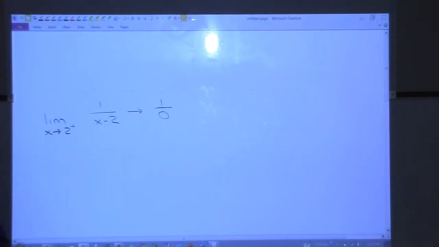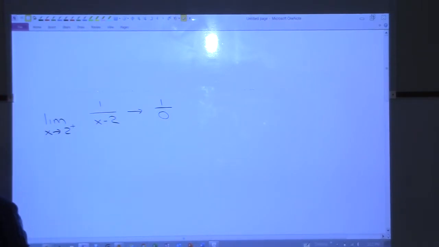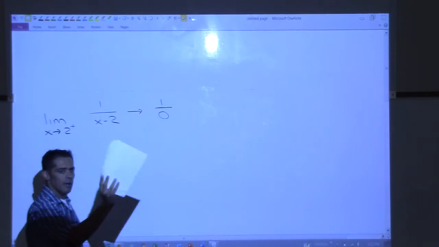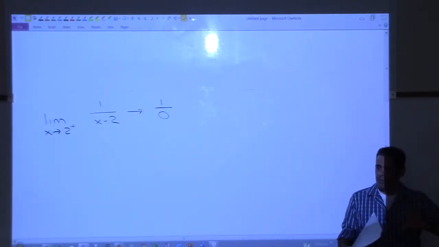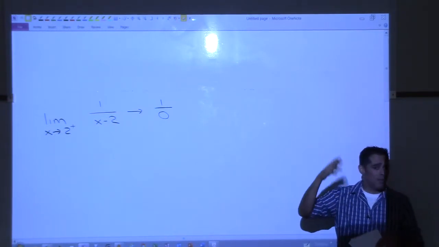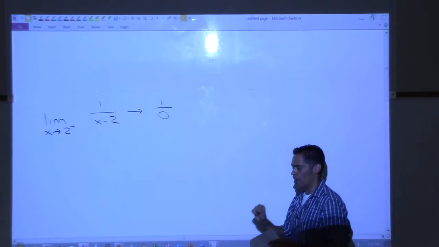Now, what do you do when you have 1 over 0? We haven't talked about that, have we? Remember that sheet that I gave you that has the table on it? We know what to do when we see 0 over 0, right? Algebra, some trick. Maybe it's sine junk over junk. But what about if we get 1 over 0?